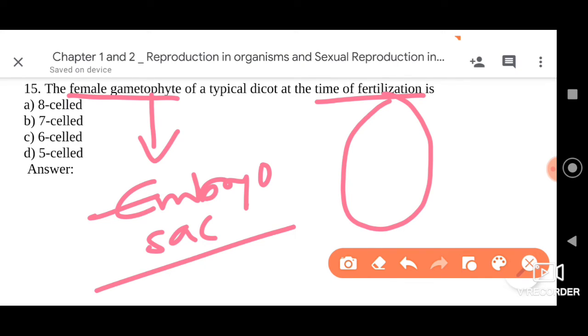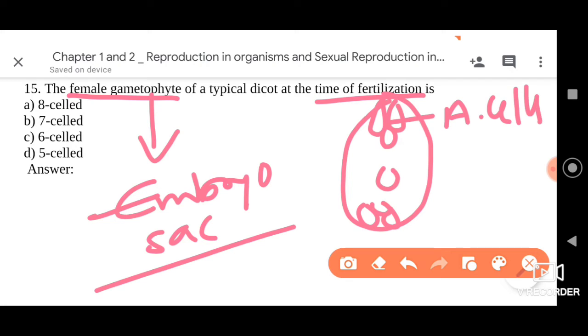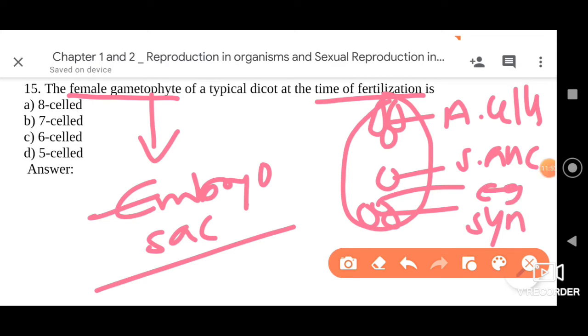In the embryo sac we can find various types of cells. These are antipodal cells, which are haploid. All the cells are generally haploid. Here the secondary nucleus is present, which is diploid. And we have the synergids, and above the synergids we have the egg. Synergids and egg together are called the egg apparatus.